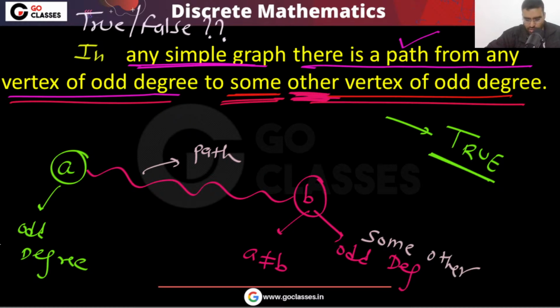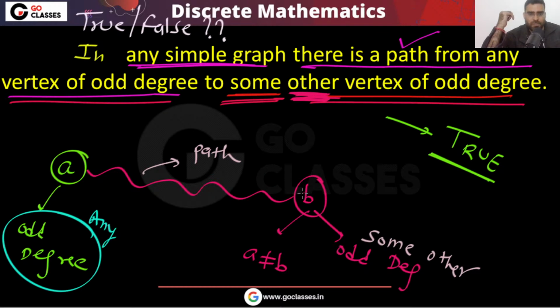Why is this statement true? Can you tell me what the proof is? You can take any odd degree vertex. This can be any odd degree vertex. Then to some other odd degree vertex, there will be a path.